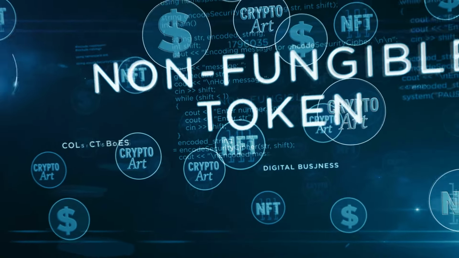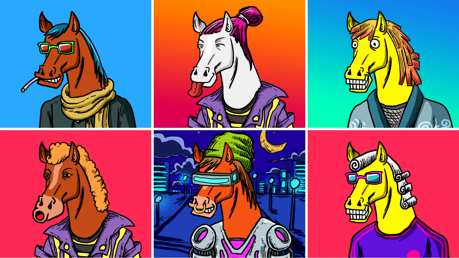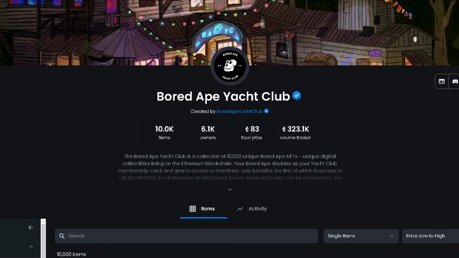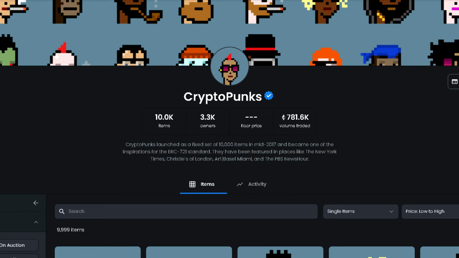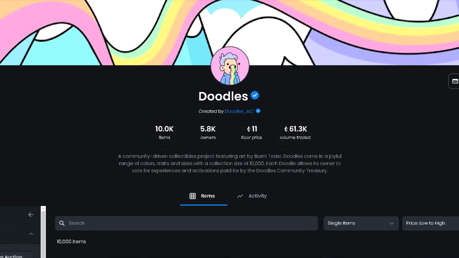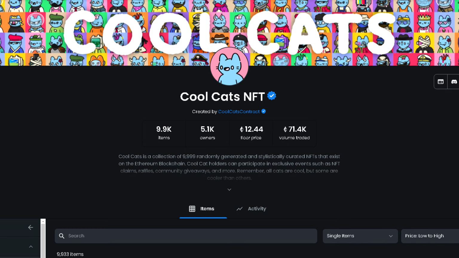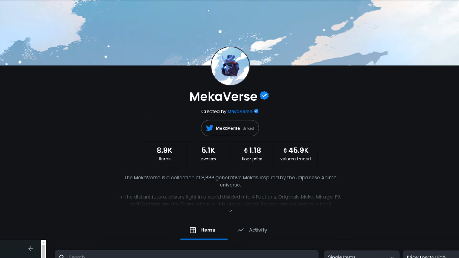How is the price of NFTs formed? One artist decides to make a collection of 10,000 NFTs, and a lot of them are similar and differ in variations of different elements, but their base is similar. Some of the most famous NFT collections are Bored Ape Yacht Club, CryptoPunks, Doodles, Cool Cats, Mekaverse. The rarer an NFT is, the smaller the number of people possessing an NFT with identical characteristics, the higher its value.